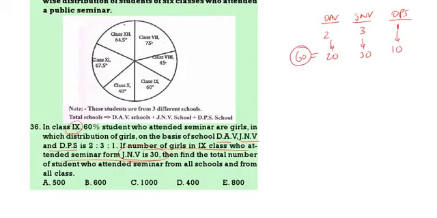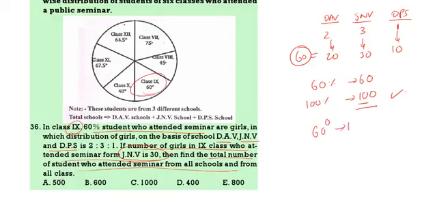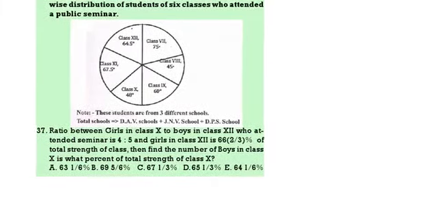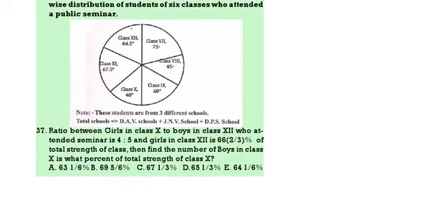In 9th class, 60% are girls. That means 60% equal to 60. Total strength 100% will be equal to 100. This is the total strength. Now, find the total number of students from all schools. In 9th class we are having 60 degrees. So 60 degrees is equal to 100. So total all classes means 360 degrees equal to 600. So answer is how much? 600.